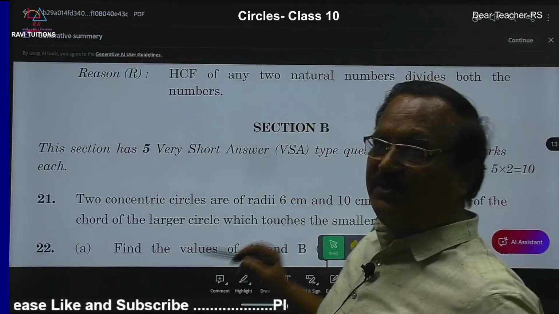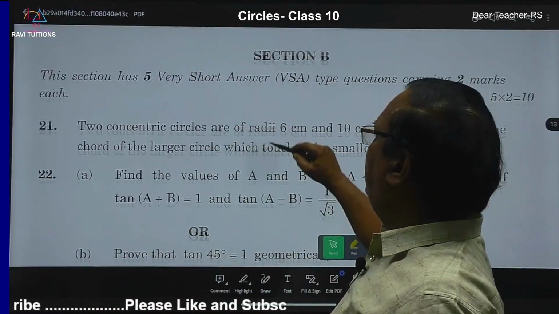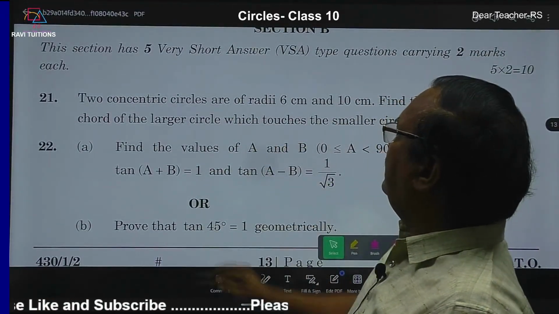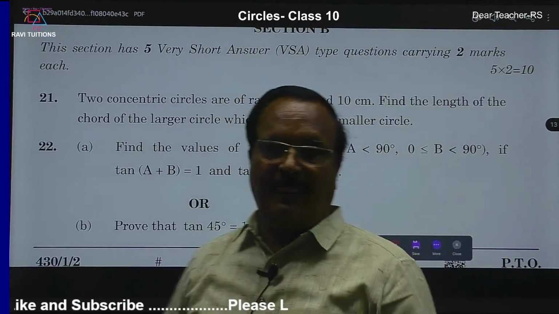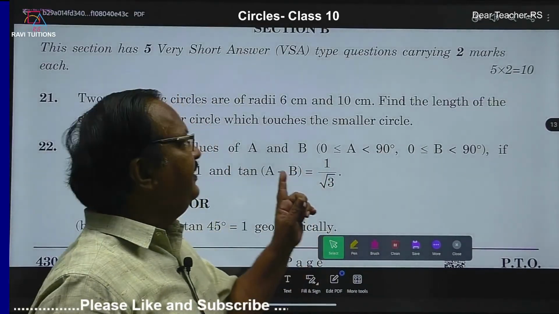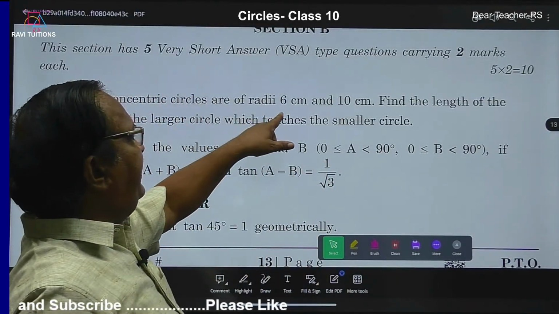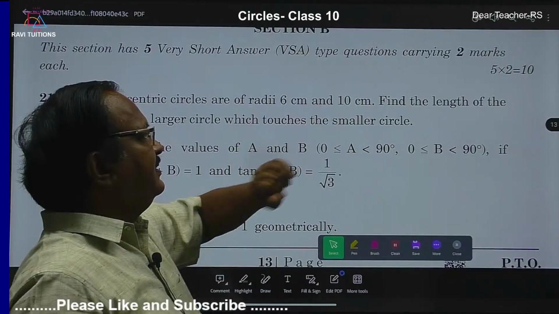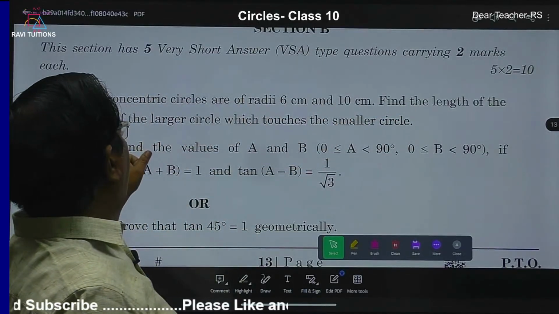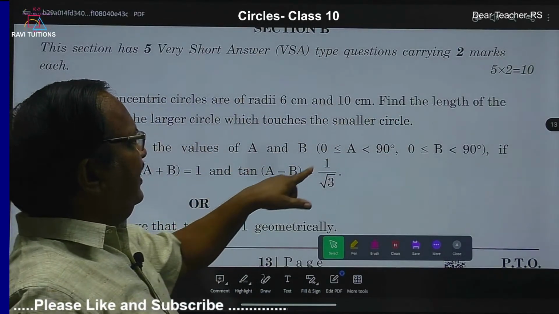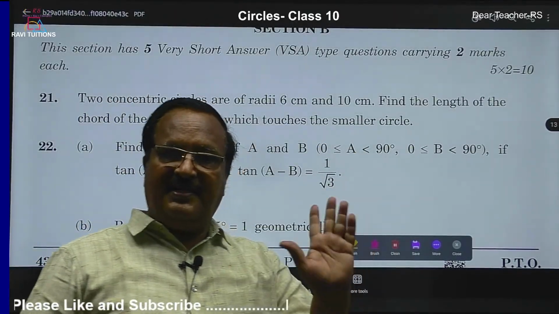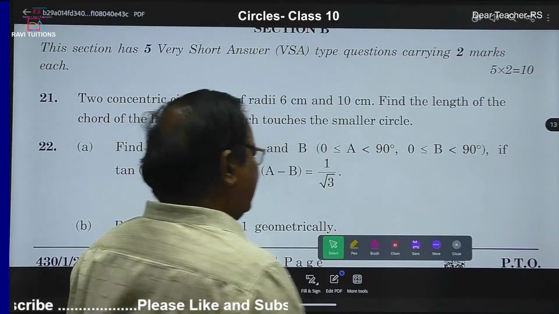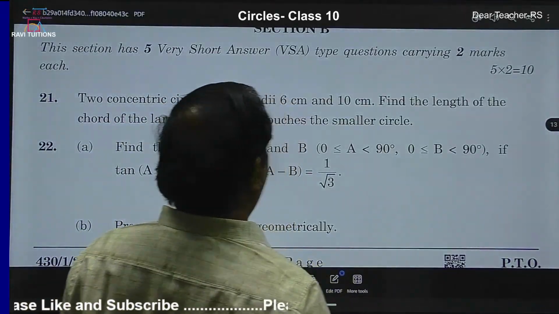Very short answer questions, 2 marks questions. Yeah, 21st question. 2 concentric circles of radii 6 and 10 centimeters. This is from the circles only. Find the length of the chord of the larger circle which touches the smaller circle. It is a textbook question. Okay, I will give you a simple explanation.